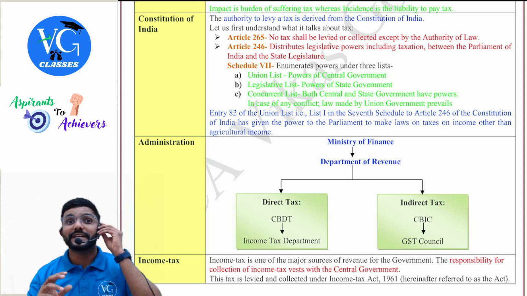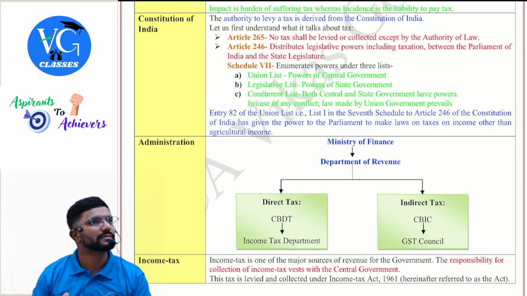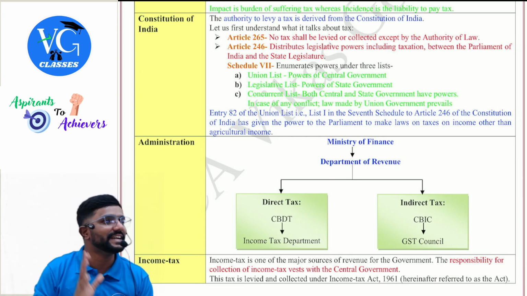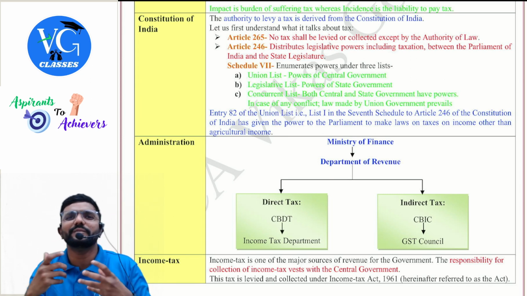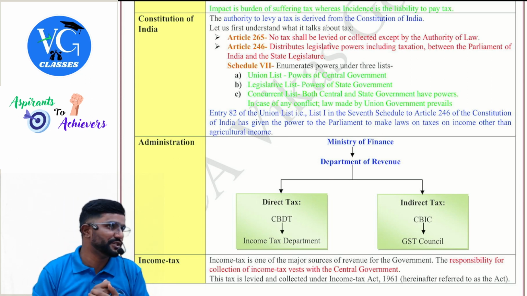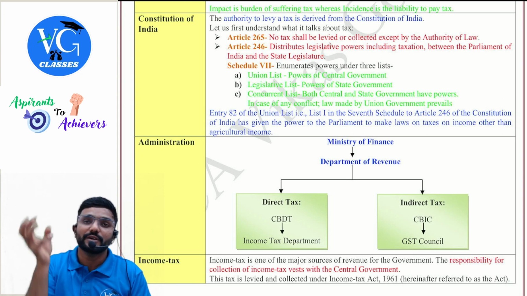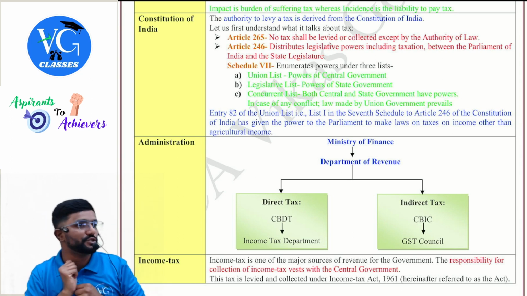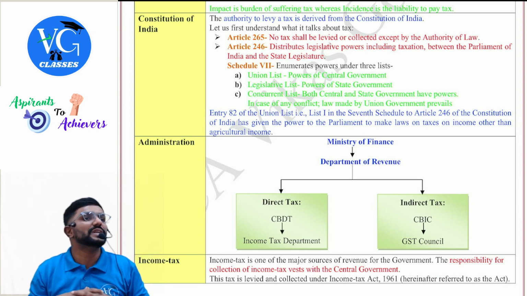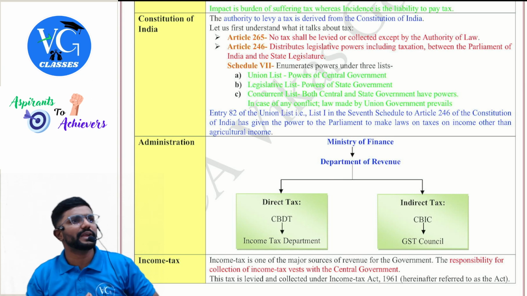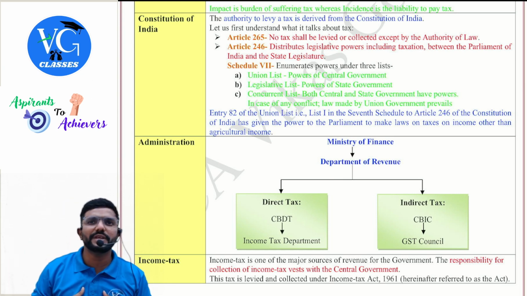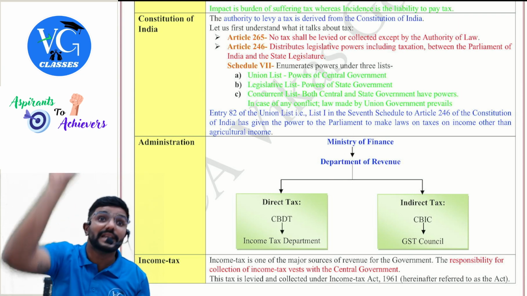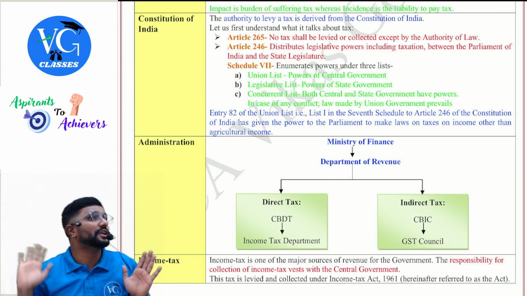Now, the Constitution is like a mother law for all other laws in India. Repeat, mother law for all other laws in India. So the power to make any law is derived from the Constitution. If the government has the power to levy and collect taxes, it is because the power is given to the government in the Constitution. If they are not given the power, can they come and collect it? Can Sidramaya or PM Modi come and tell, hey, Vikas, pay this tax? No, no. Until they have been given the authority to charge tax, they cannot.